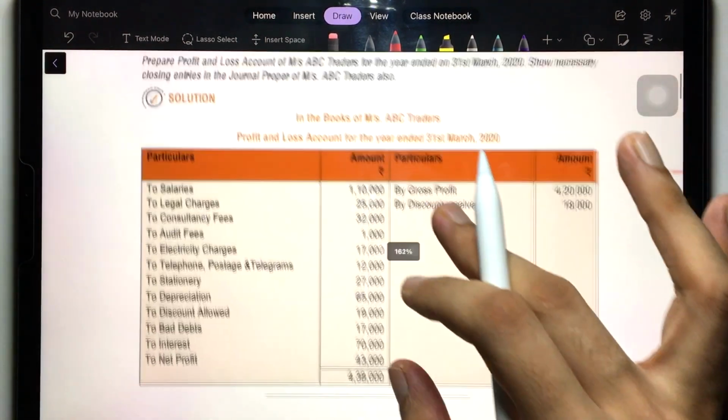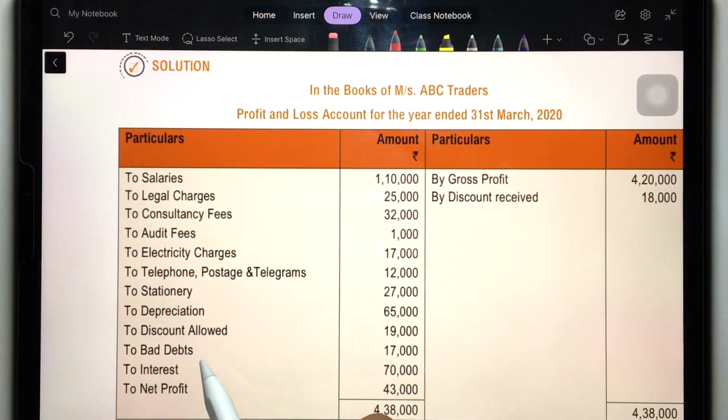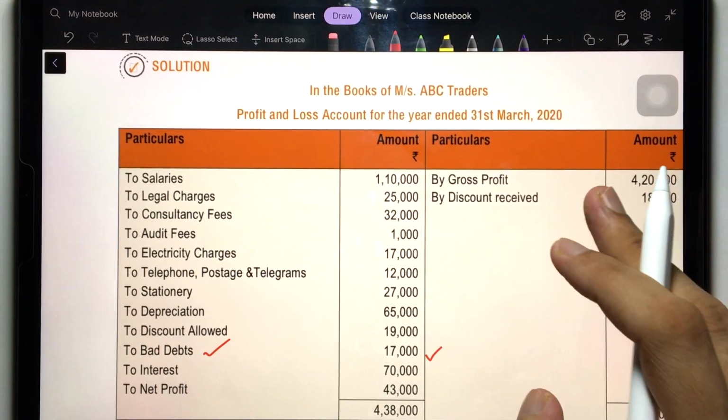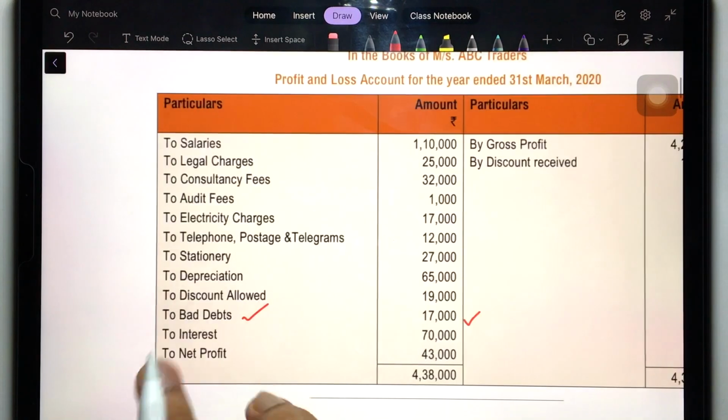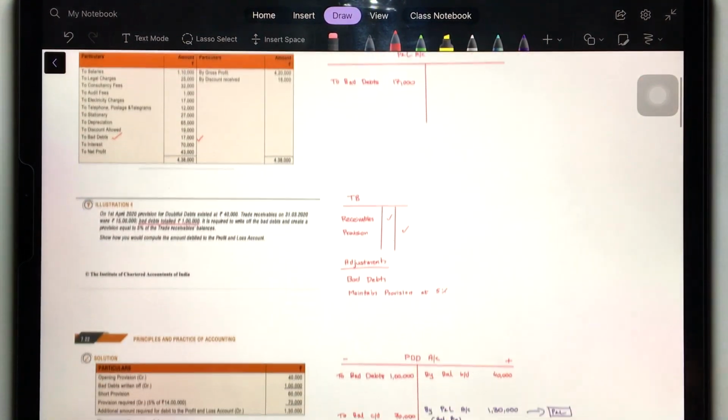See the actual solution of the module over here. The bad debts are there. Where are the bad debts? See, these are the bad debts. Okay, bad debts. Right. So bad debts are there. Fine. Just simply you will take it over here to bad debts. That's all. Right. Now let's move on to illustration 4.